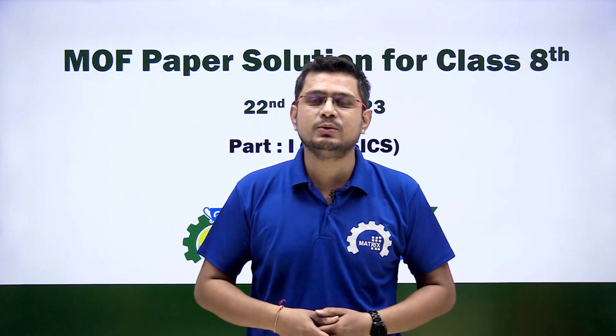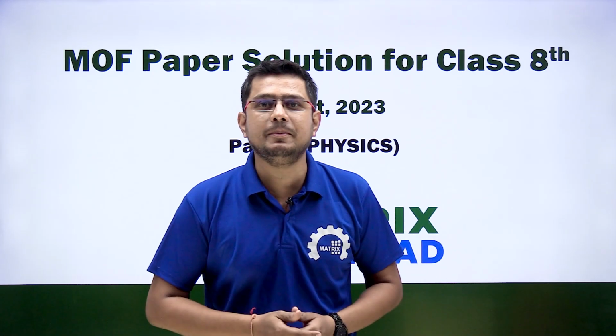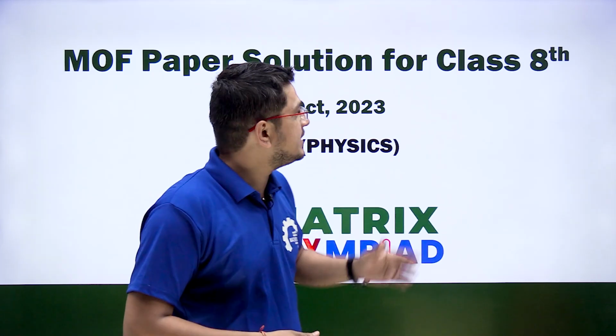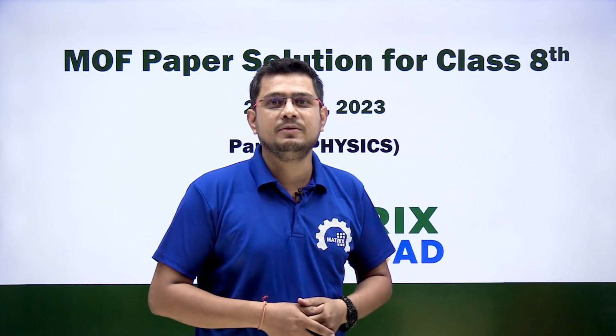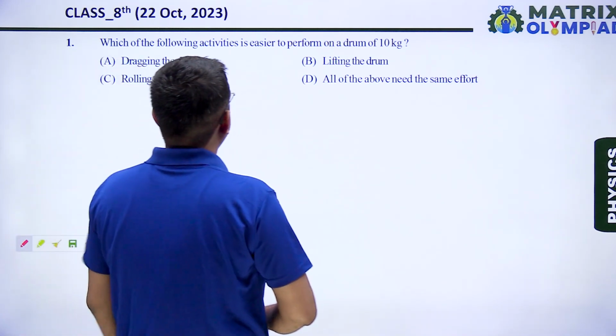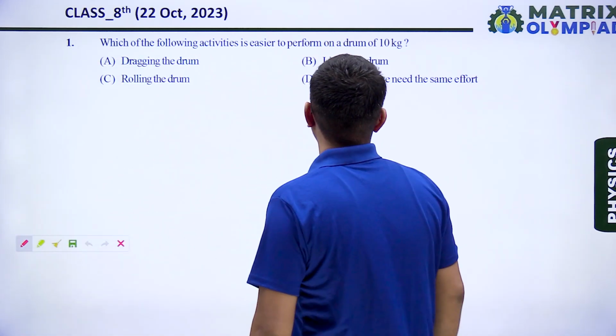Today we are here to discuss the solutions of the Matrix Olympiad paper which was held on 22 October. So we will start from class 8th and the subject is physics. Question number 1: Which of the following activities is easier to perform on a drum of 10 kg?